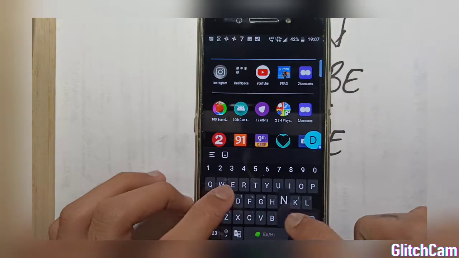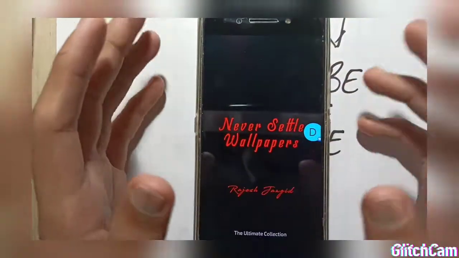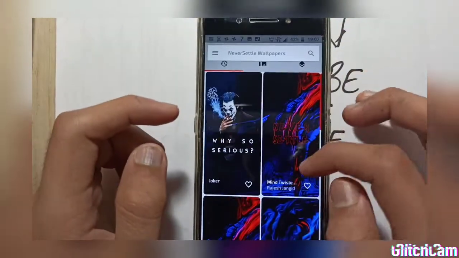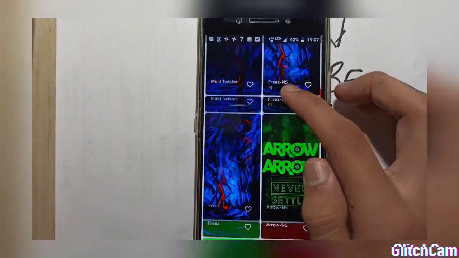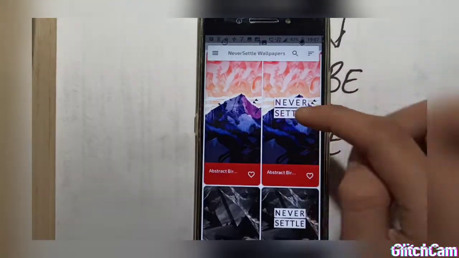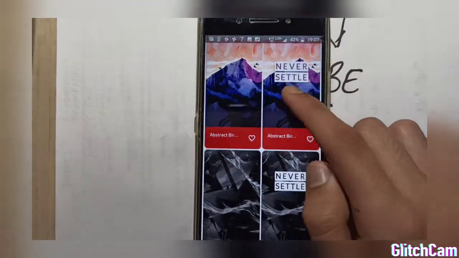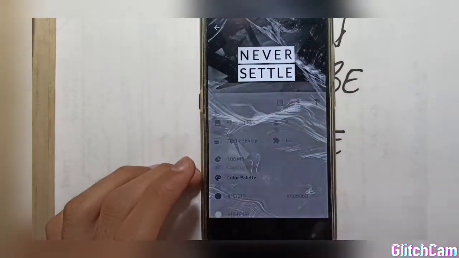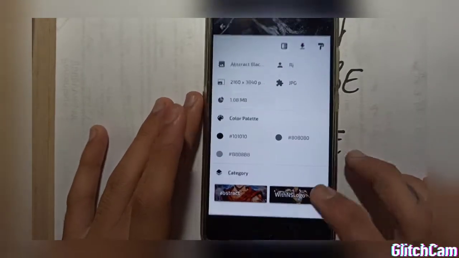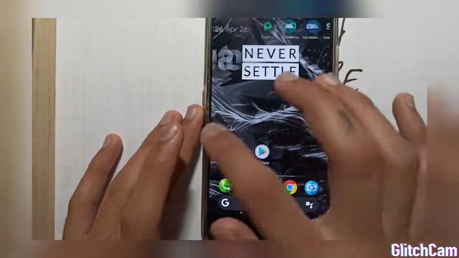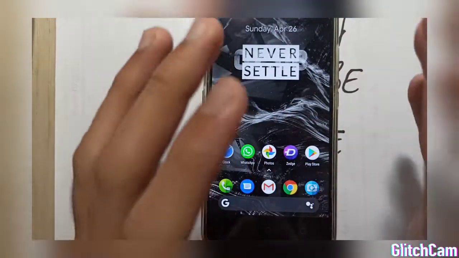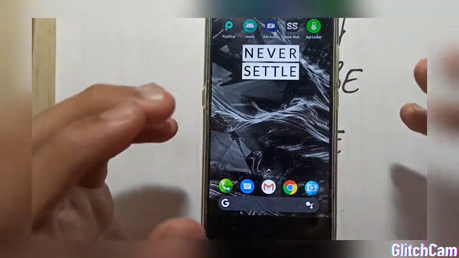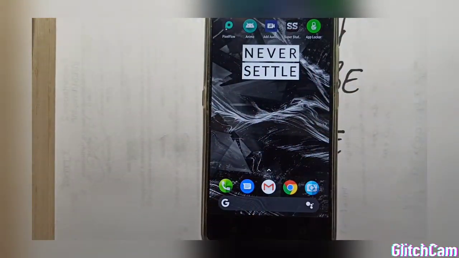Third comes Never Settle wallpapers. So you've got Never Settle wallpapers. This looks like a not so good app, but you've got excellent Never Settle wallpapers and they look good, and you can even get them without the Never Settle logo and they look excellent. Like I can show you, you can download from here. So you can see I've applied the wallpaper and this looks great on my phone. So I will recommend this to you all because they look minimalistic and very good. So let's move on to the next one.